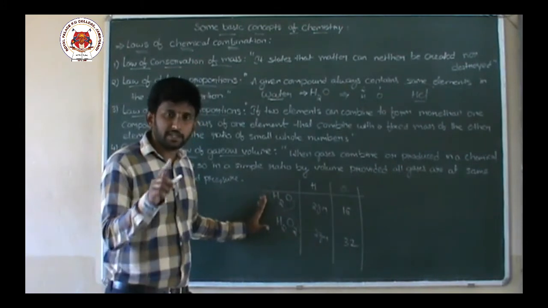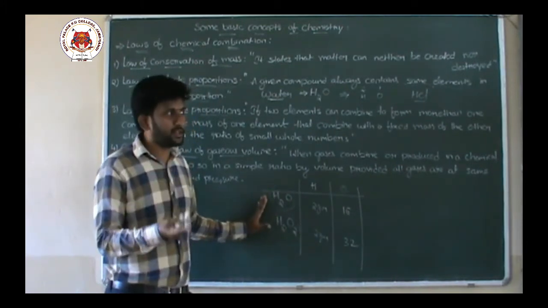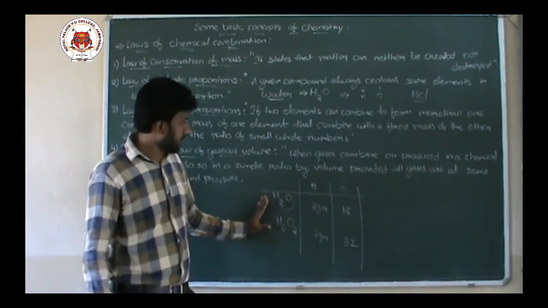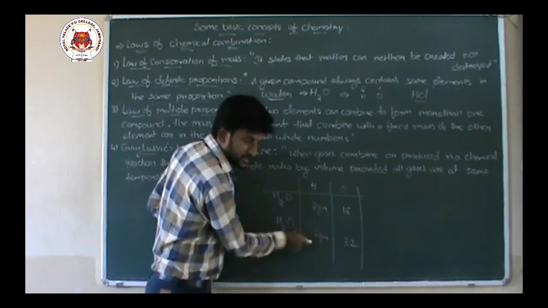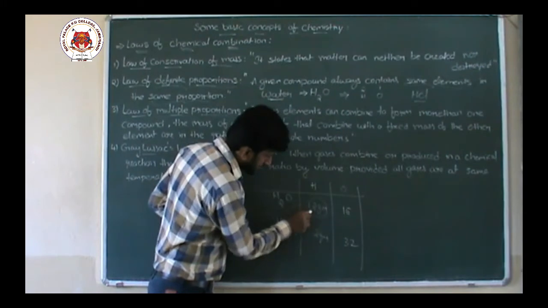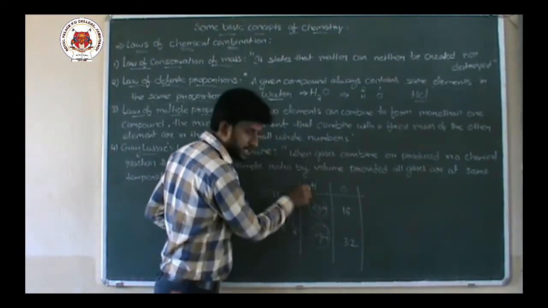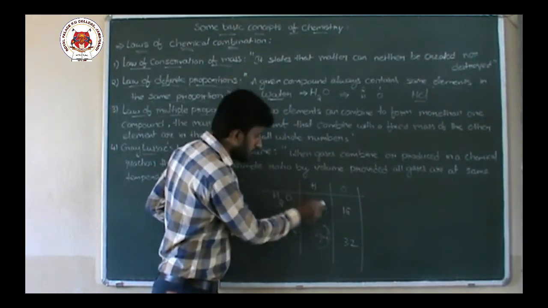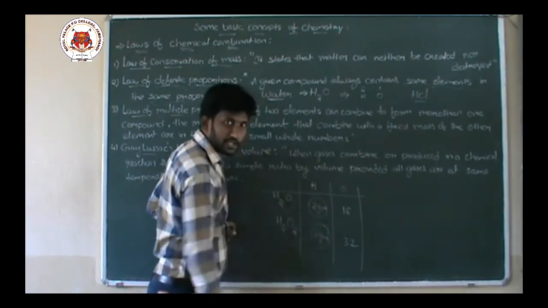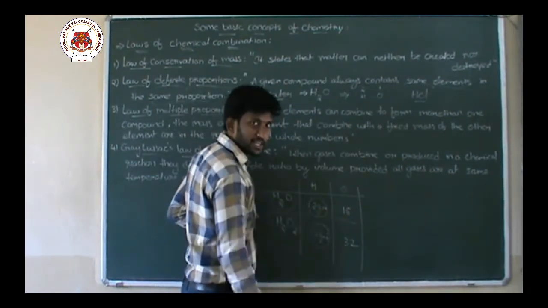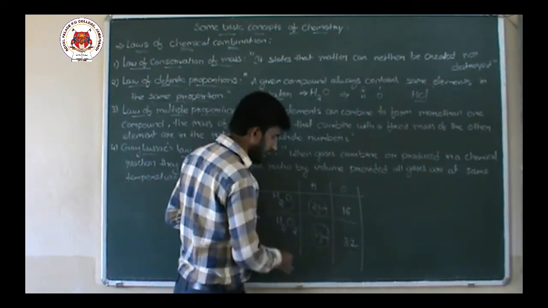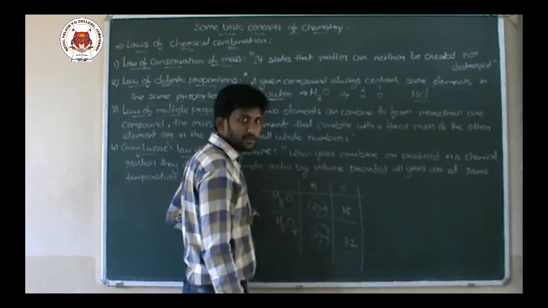So, if any two elements can react to form more than one compound, then the mass of the other element which reacts with a fixed mass of the first element will always be in a simple ratio. That means in water it is 16 grams of oxygen, in hydrogen peroxide it is 32 grams.